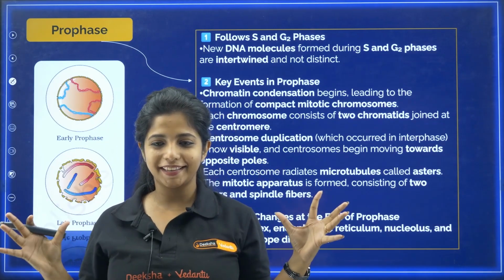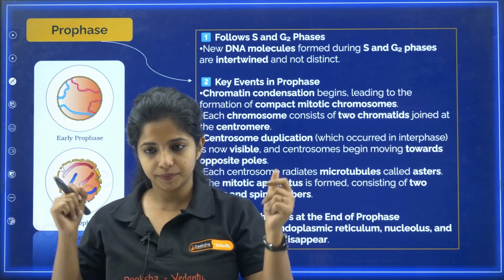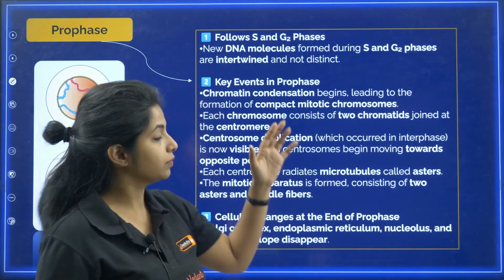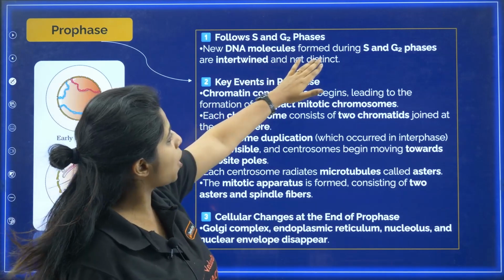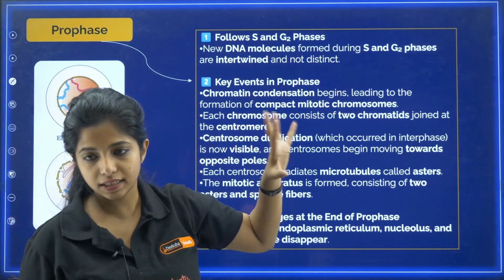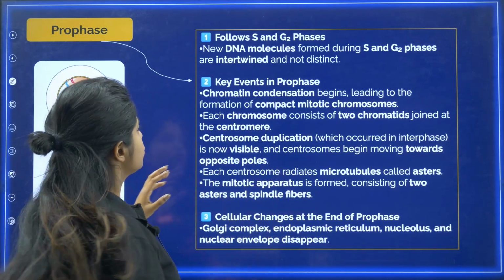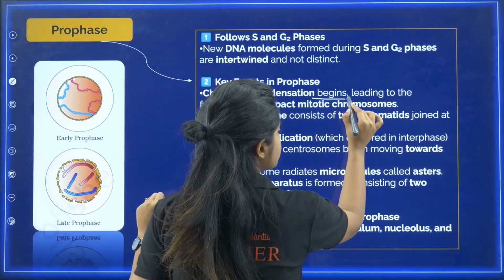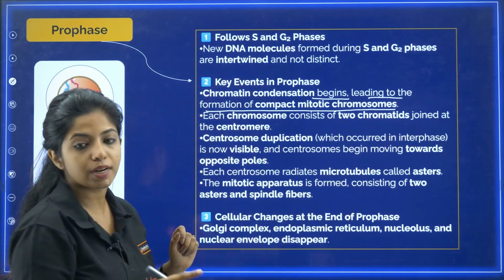The cell has everything, duplicated organelles, the DNA, everything. The new DNA, it follows the S and G2 phases, I hope you know that. The new DNA formed from the S and G2 phases is intertwined and not distinct. They are intertwined, they are coiled, and it is not distinct. Chromatin condensation begins over here, leading to the formation of compact mitotic chromosomes.